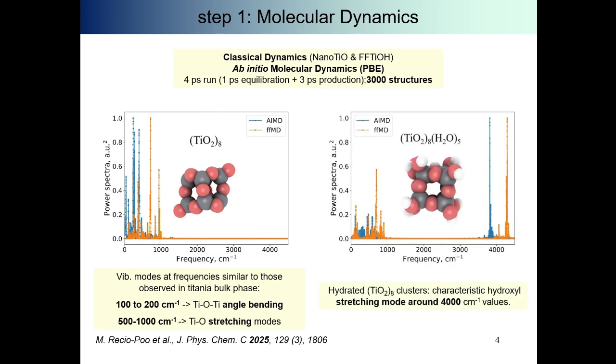Also, when adding a certain degree of hydroxylation, in this case 5 water molecules, we see that the characteristic hydroxyl stretching modes around 4000 centimeters to the -1 appear for both ab initio and force field molecular dynamics runs. And all in all, there's a good agreement between these 2 approaches, which points toward the use of force fields as they are a much less expensive way of computing the molecular dynamics.